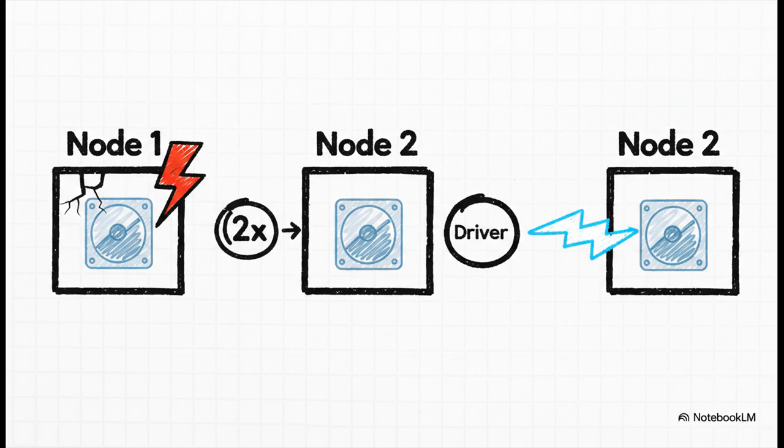Now, think about what happens when a node fails. The driver doesn't even need to think about lineage or recipes. It just goes, oh, that machine is gone? No problem. I have an identical copy of that data right over there. And your job continues practically instantly. This is the holy grail. It's the ultimate mix of blazing speed and bulletproof safety.